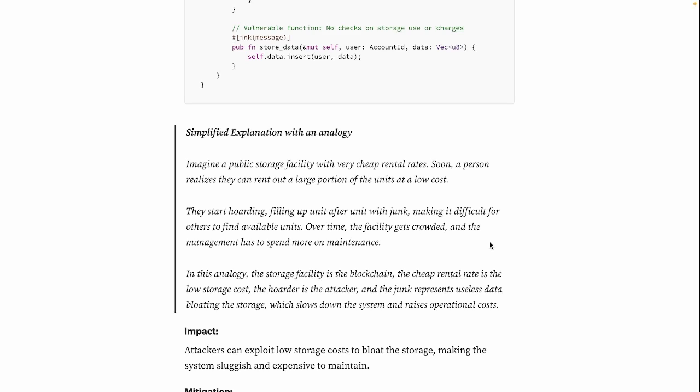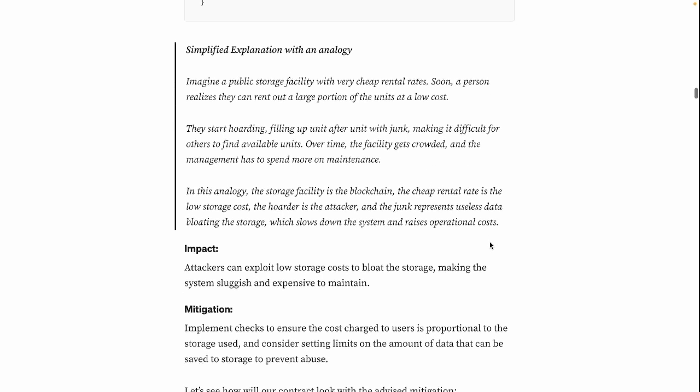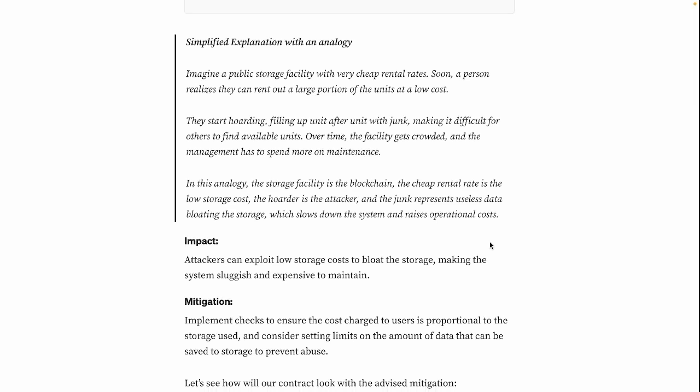Over time, the facility gets crowded, and the management has to spend more on maintenance. Well, in this analogy, the storage facility is the blockchain. The cheap rental rate is the low storage cost, the hoarder is the attacker, and the junk represents useless data, bloating the storage, which slows down the system and raises operational costs. And what's the impact? Well, attackers can exploit low storage costs to bloat the storage, making the system sluggish and expensive to maintain. How to mitigate it?